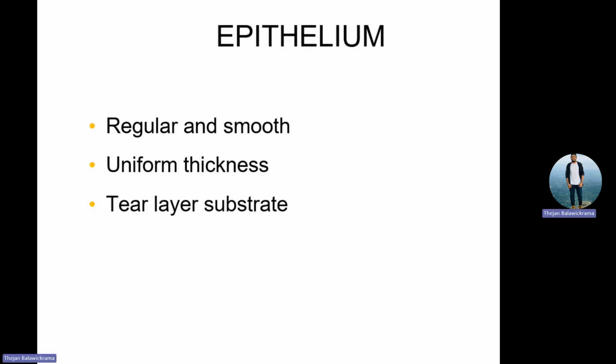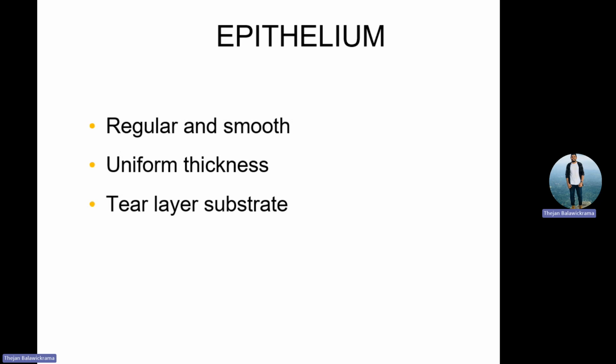If you take the epithelium point of view, epithelium is very small, but there are some microvilli responsible for holding the tear, the mucous membrane of the tear. Otherwise, the cornea is hydrophobic in nature. And it's uniform in thickness and it's a stratified layer.